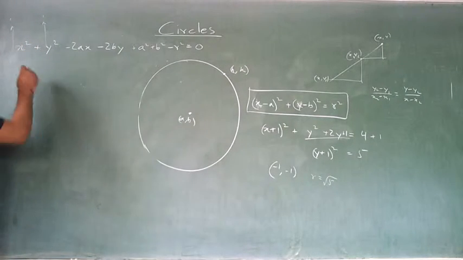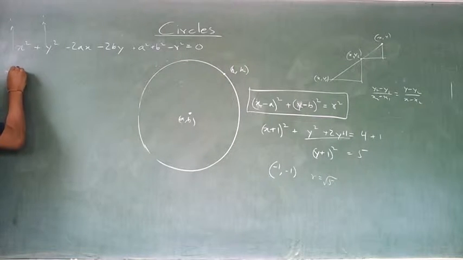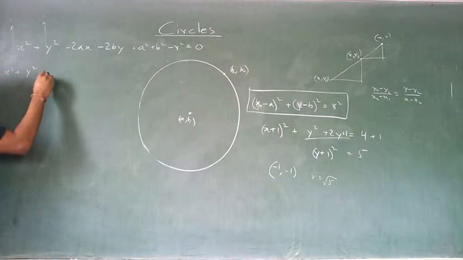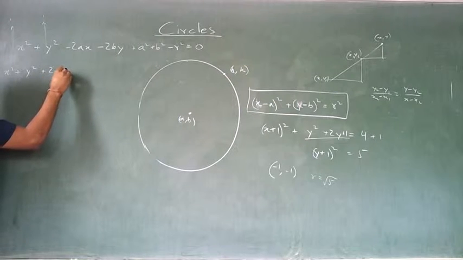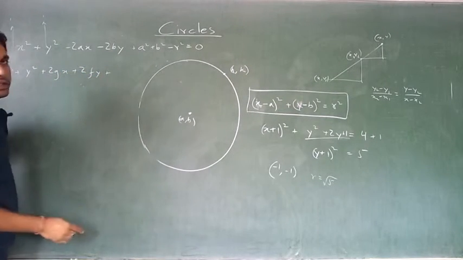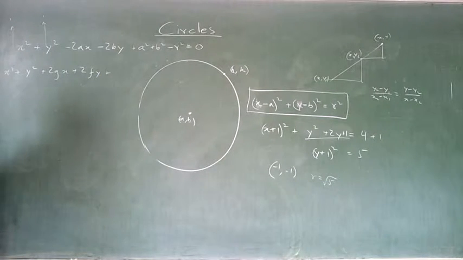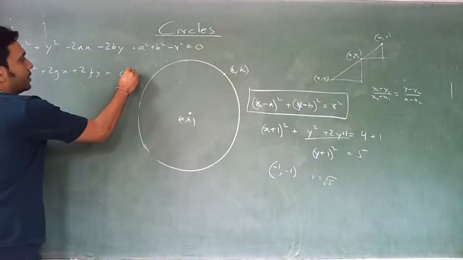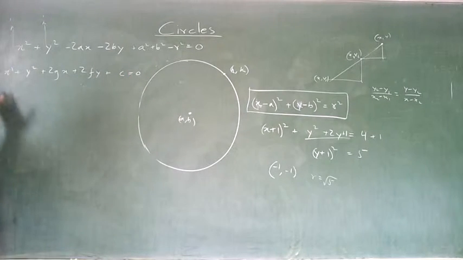Now this x square plus y square plus 2gx plus 2fy plus c is equal to 0 can also be called the form of a circle. This is also a circle or not?